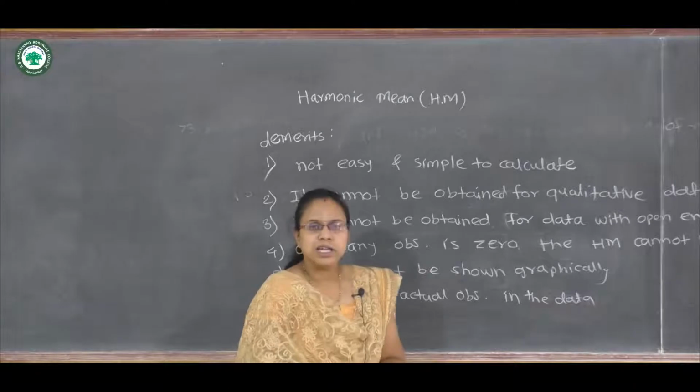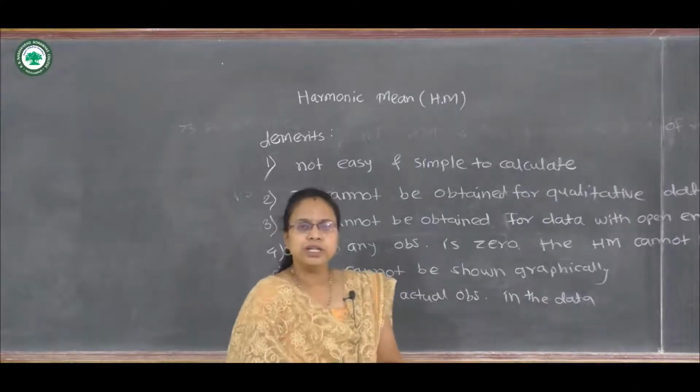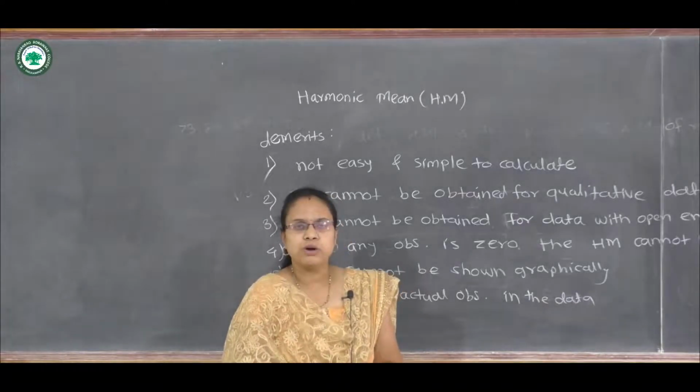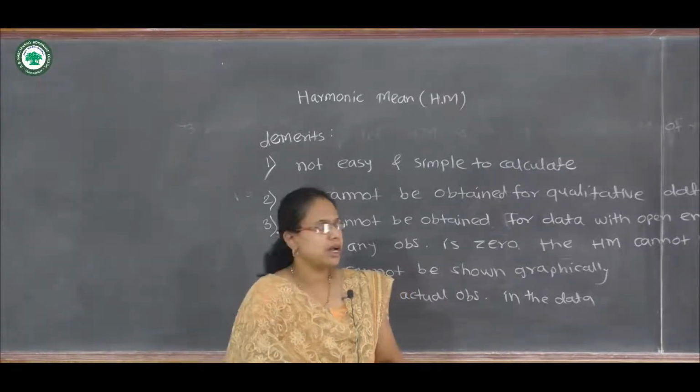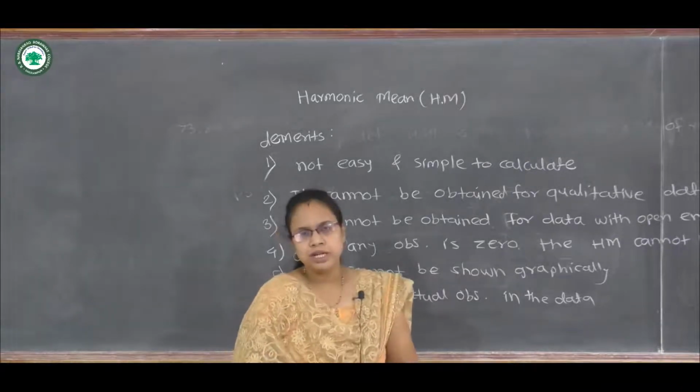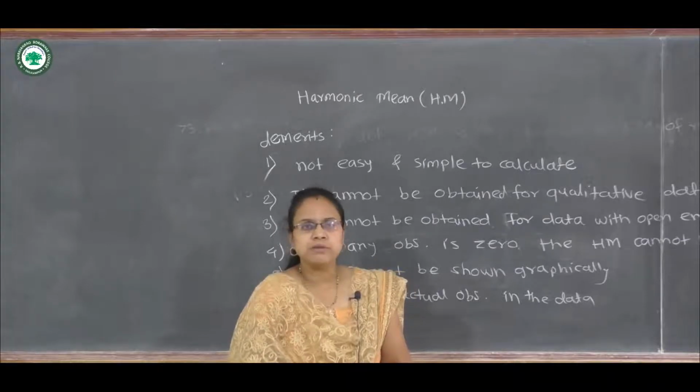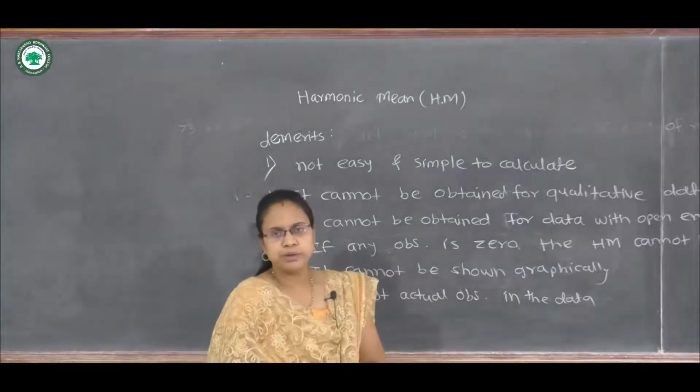Also, we can see that here we have to take only positive values, or values in the positive range. So for negative values, harmonic mean may not be calculated. So these are the demerits of harmonic mean.